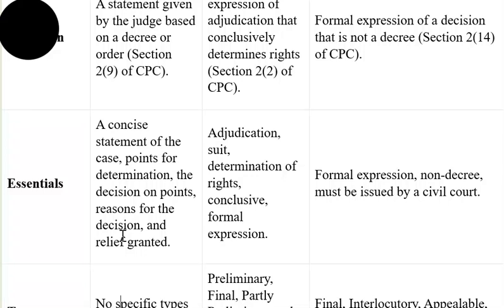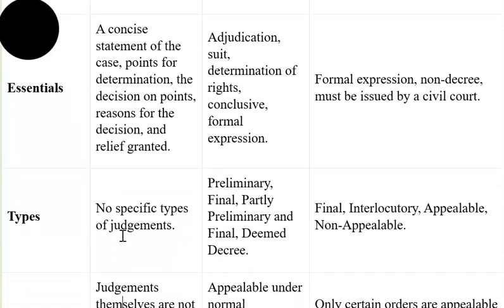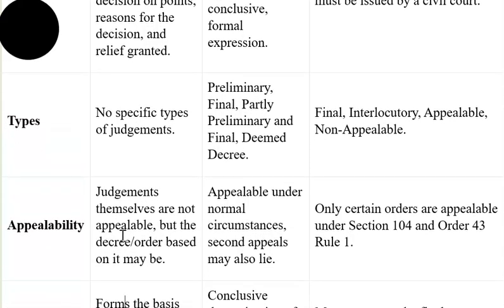When we talk about judgment, the judgment has the following things: the facts, the issues for determination, and the reasons on each issue. But when we talk about the decree, it mainly contains the adjudication, the suit, determination of rights, and a conclusive and formal expression. Now, an order is a formal expression and is not a decree, but it is issued by the civil court.